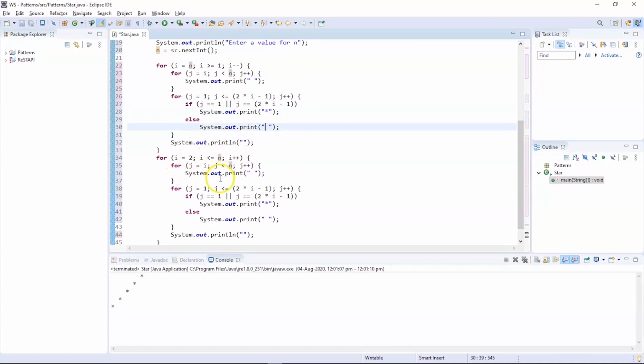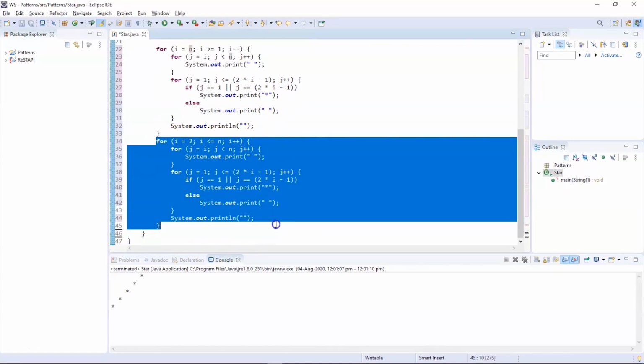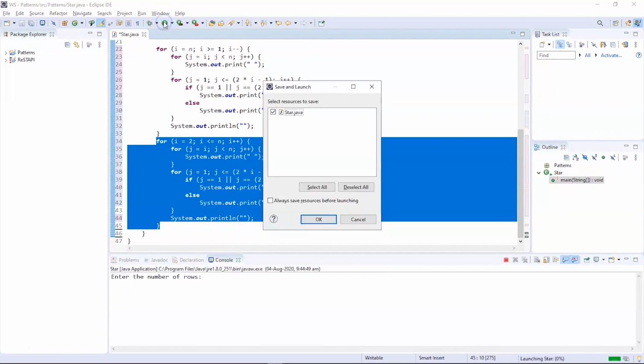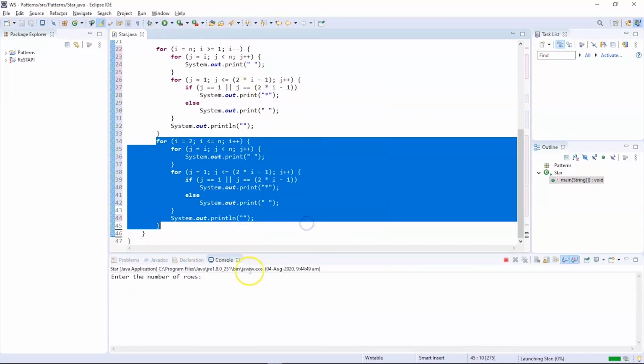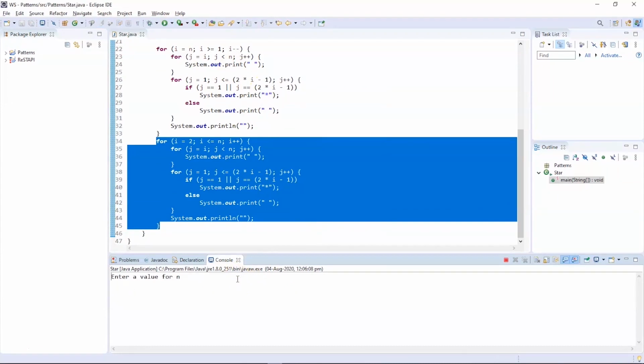So this will print the upper part of the pattern, and similarly we have another segment which will print the lower part of the pattern, which is the inverted V pattern. Now let's execute this program and see the output. As you can see, the program got executed. Now let us provide the value of n. Let us provide 5, and there you go.